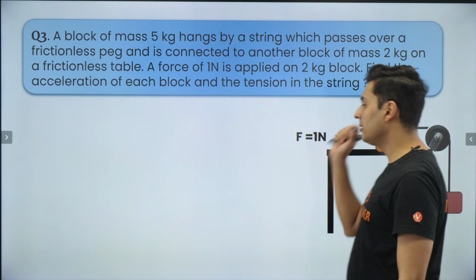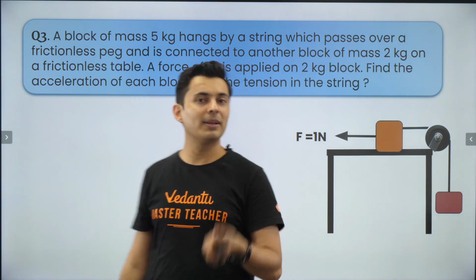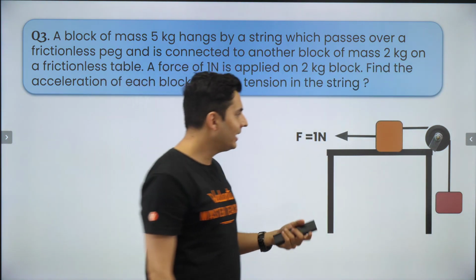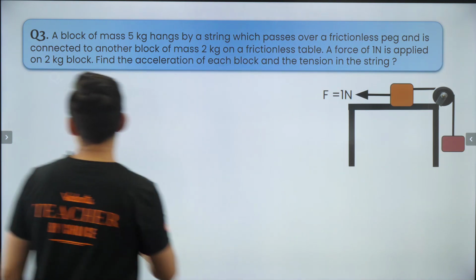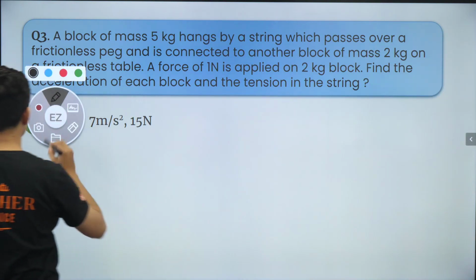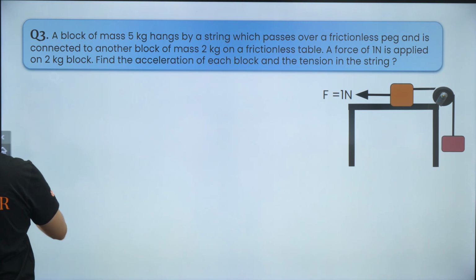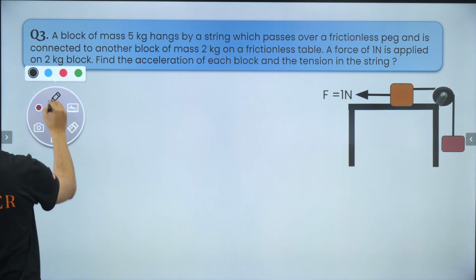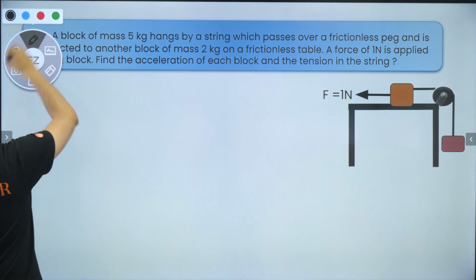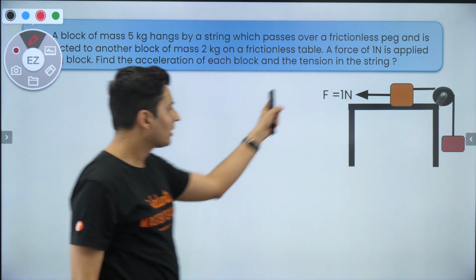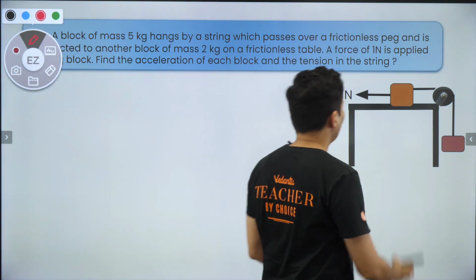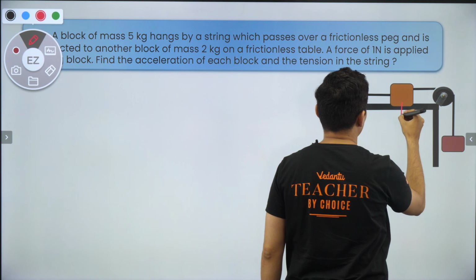This is a slightly tricky question because I've seen many people get fooled by this question. Why? I'll tell you. So imagine, okay, just one second. If I draw the FBD of this system, well, there is that weight and all that of this guy.